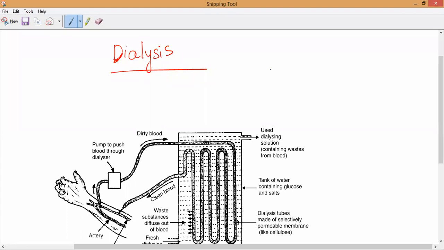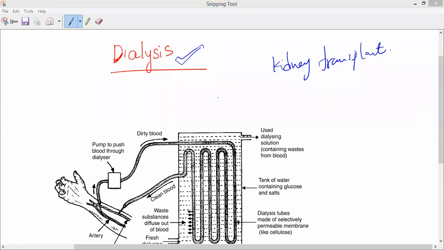Kidney transplant is the long-term solution, but for some reasons, maybe non-availability, or the body not supporting transplantation, or some kind of disease, or a healthy person's kidney not being found, the kidney transplant is sometimes not possible. In that situation, we have to go for another technology which is useful for our survival. What should we call it? Dialysis.